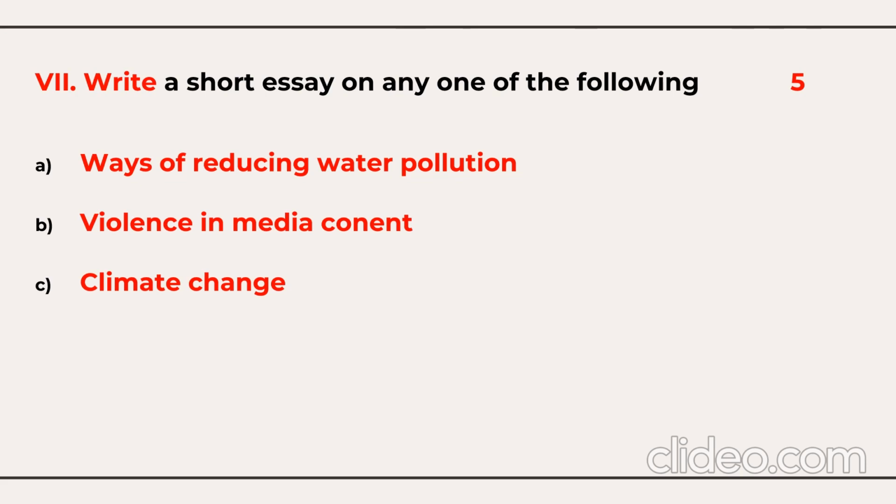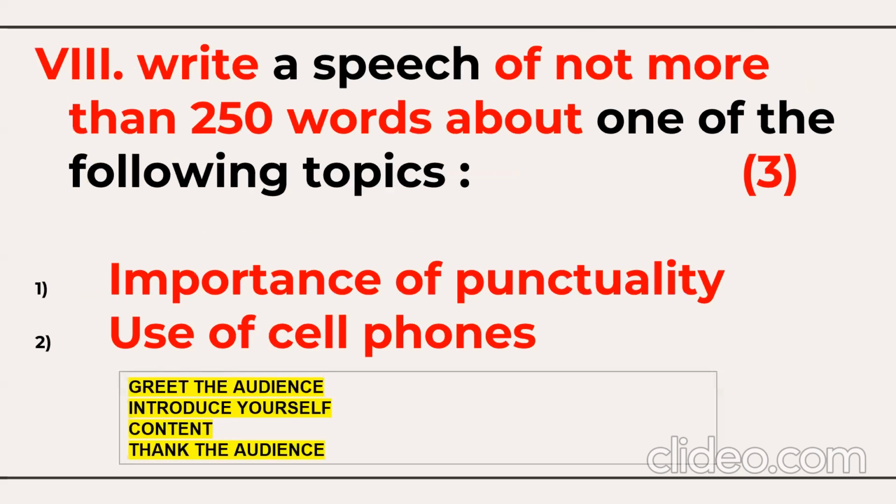Then you write the content, and in the last line you give a conclusion. I have not given any answer for this question because you should practice how to write an essay, because they won't ask you the same topics. So short essay writing is for 5 marks.